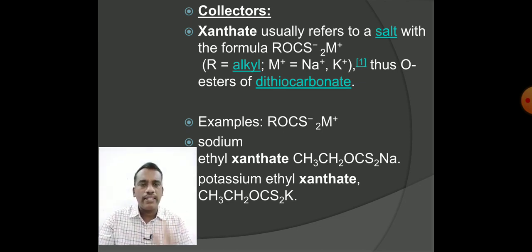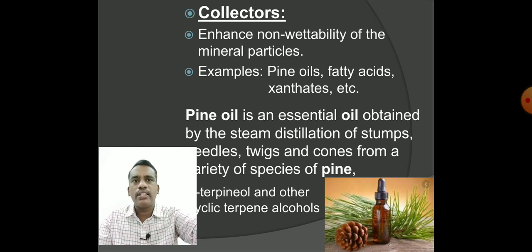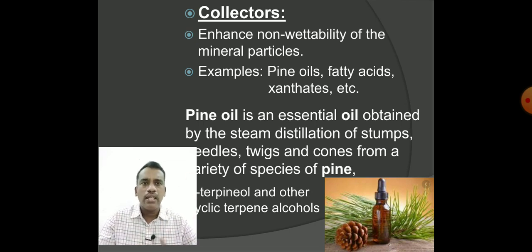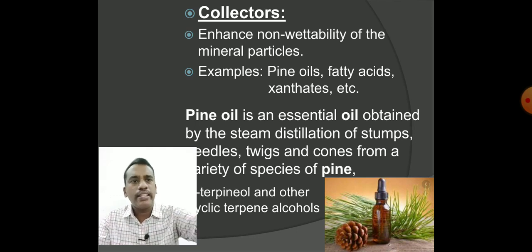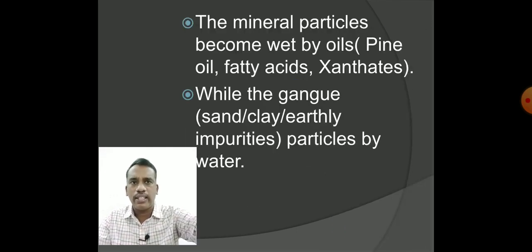you can call it potassium ethyl xanthate. What is the purpose of these xanthates? They make the mineral be collected in the froth. So these are acting like collectors. So what are the three important collectors we have discussed up to now? We have discussed that there are three important collectors: pine oils, fatty acids, and xanthates. These are the examples we got for the collectors.